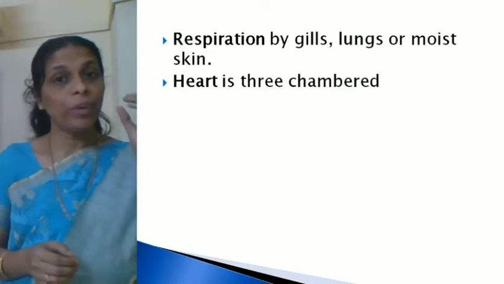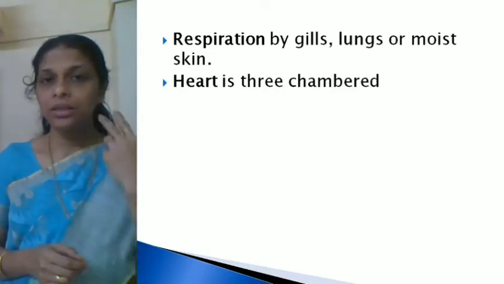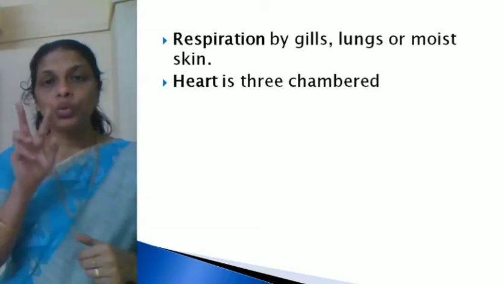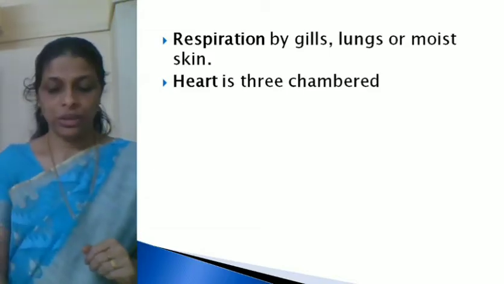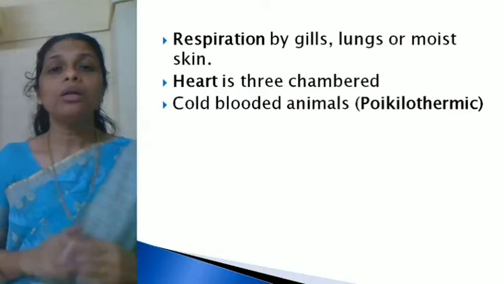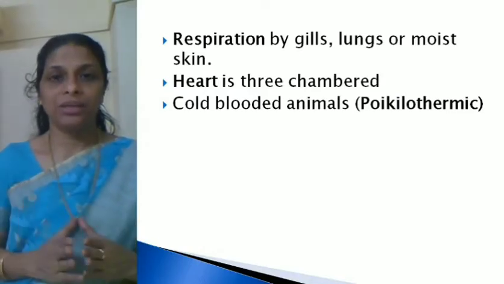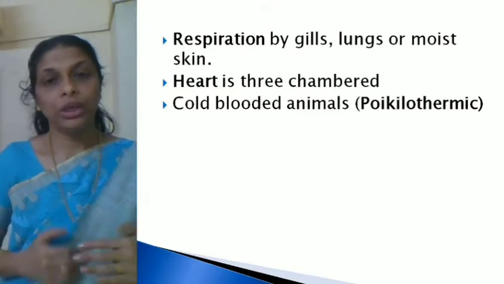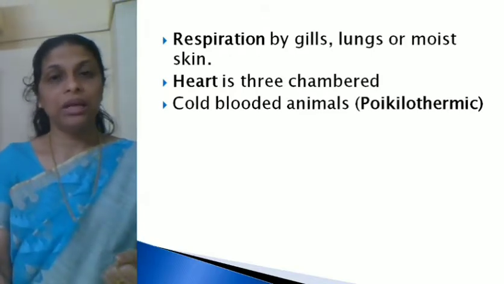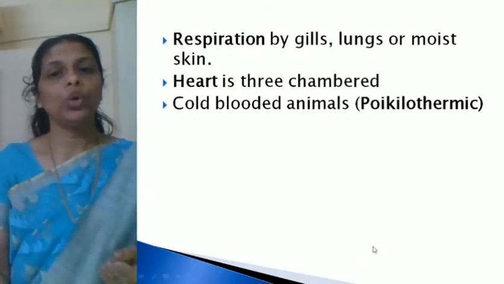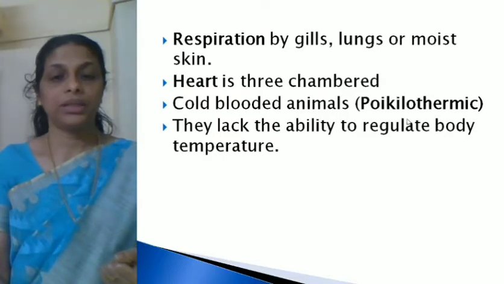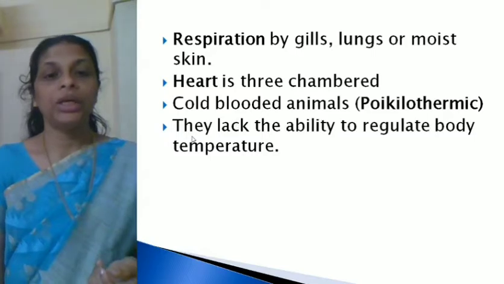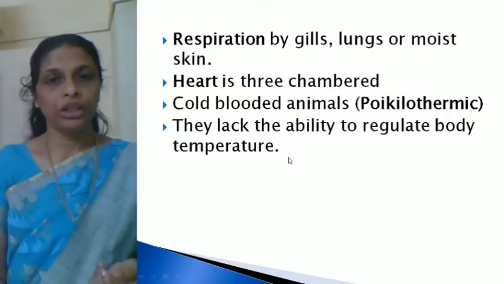Then the heart is three-chambered. In the case of Pisces, we have seen that the heart is two-chambered, and amphibians have a three-chambered heart, two auricles and a ventricle. Then they are cold-blooded animals, meaning they cannot regulate their body temperature. Their body temperature keeps on changing. Such animals are called poikilothermic. Right? This point is an explanation of the previous point. They lack the ability to regulate body temperature.